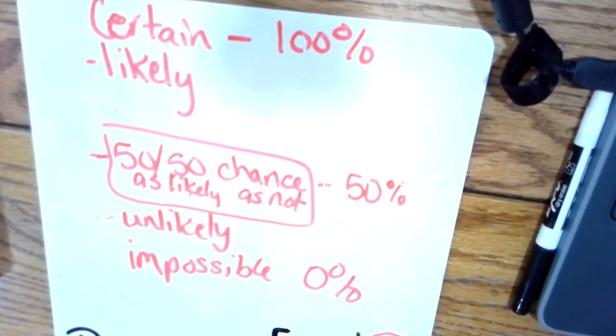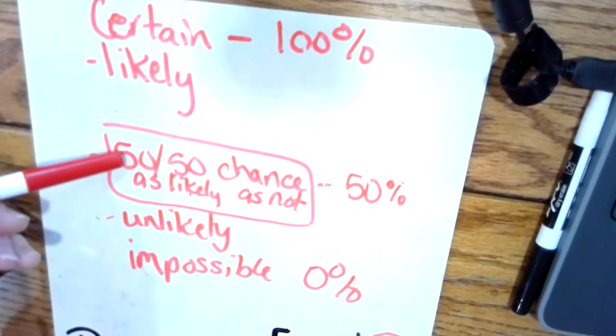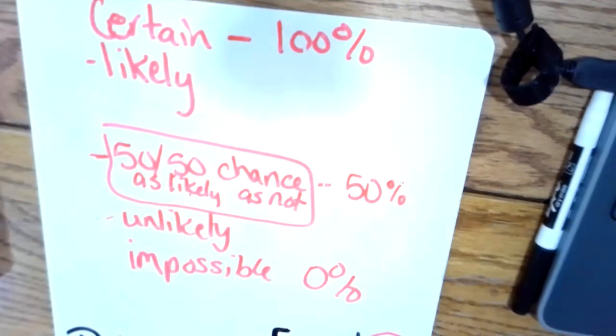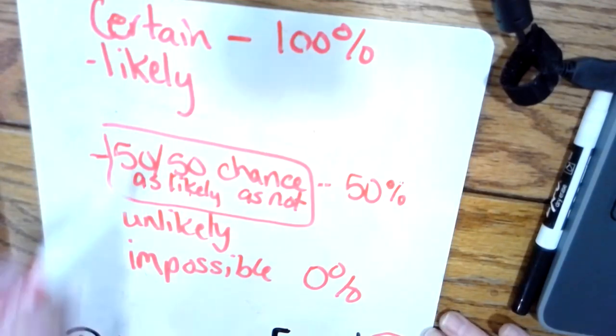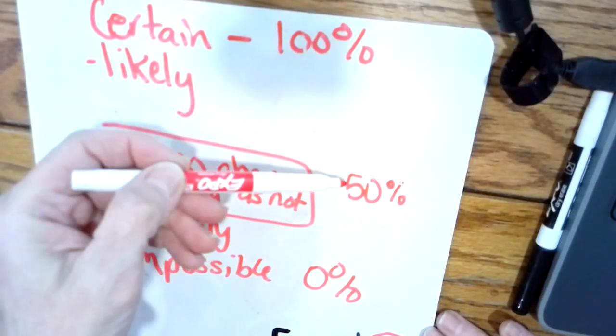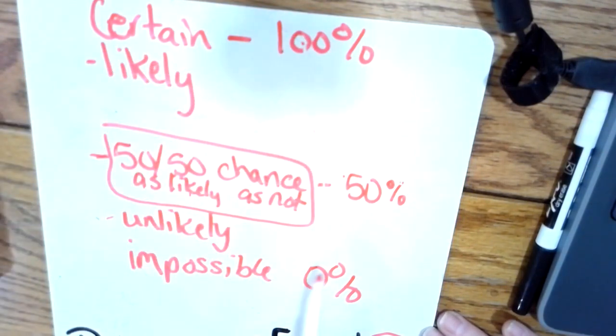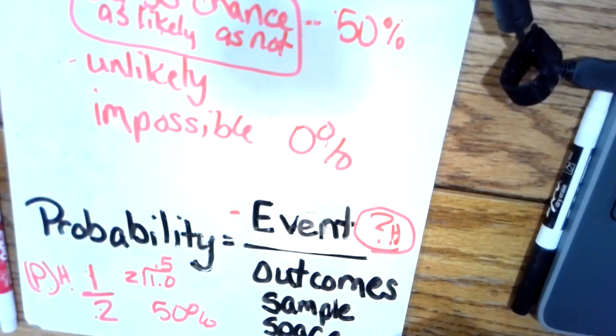Okay. So anything between a 50% chance and certainty would be likely or highly likely. There are adjectives that describe the likeliness, but we call it likely. Anything between 50 and 100 we would call a likely chance. And anything between 0 and 50 we call unlikely. So that's just the basics of probability. More to come.